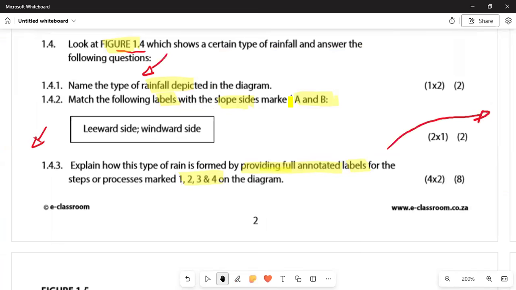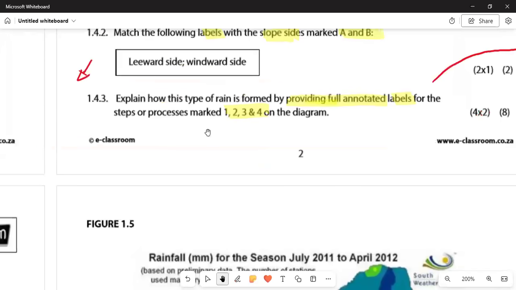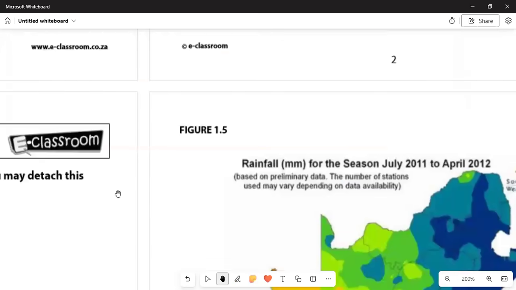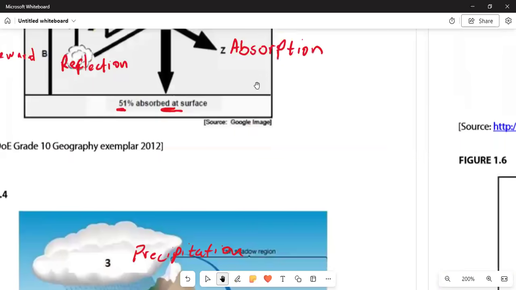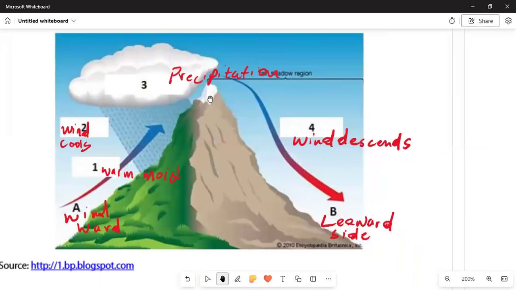There we are referred to 1.4. They say, look at figure 1.4, which shows a certain type of rainfall, and answer the following question. So there is a rainfall that we are going to see where you go and see the picture, the figure in 1.4, so that we can answer these questions very well. So you can see that in 1.4, what is it that we are having?